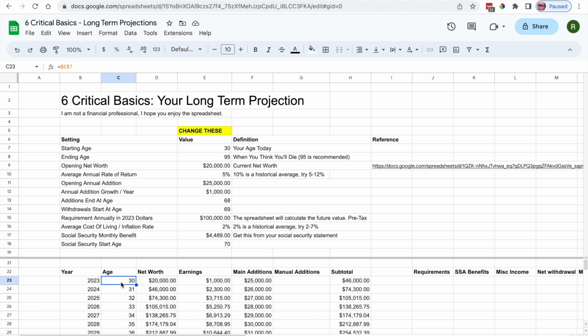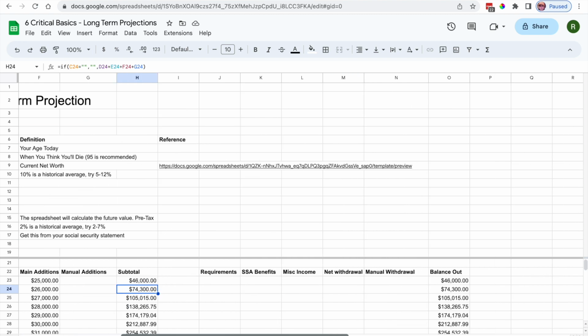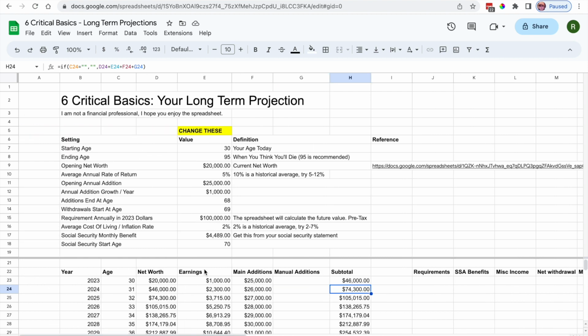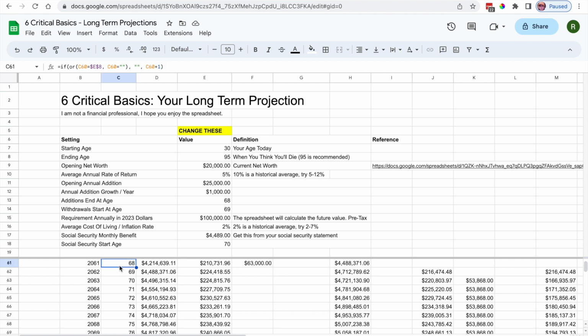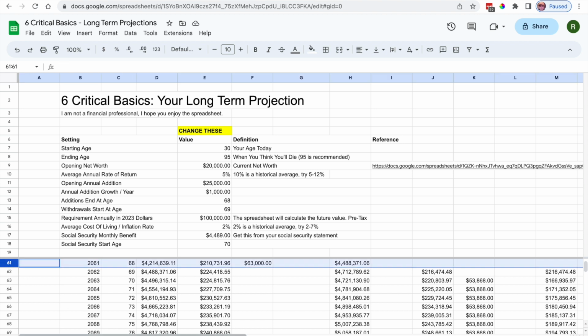So we have your age, your current net worth, how much you're earning based on your average annual rate of return, what you're doing additions-wise, subtotals. And then, of course, over here, we start to have some withdrawals, right? But you're not doing withdrawals yet because you're 30. So we keep going, and you see things are going along pretty merrily. And then you hit 68, okay? And so by 68, through the power of compound interest and additions and investments, you end up with a net worth of someplace in the $4.5 million range right here.